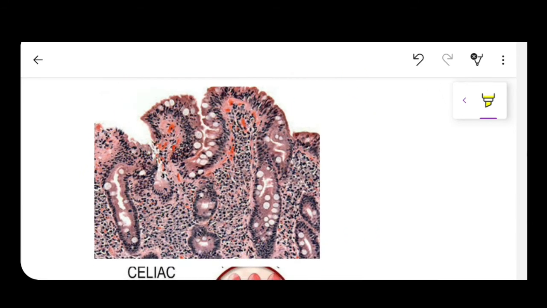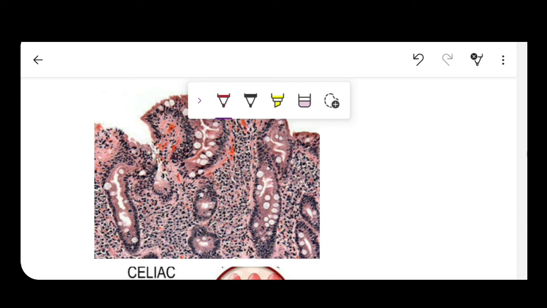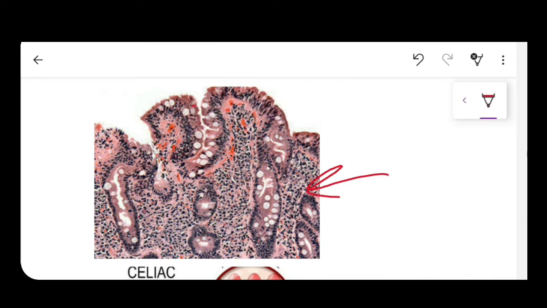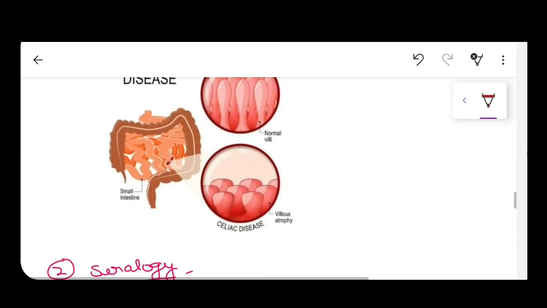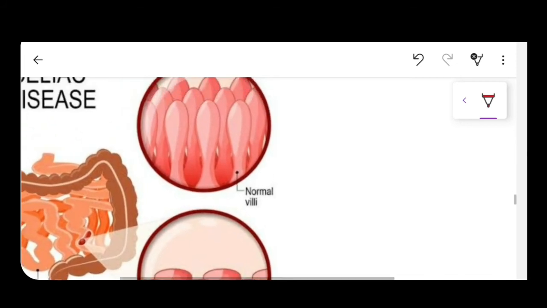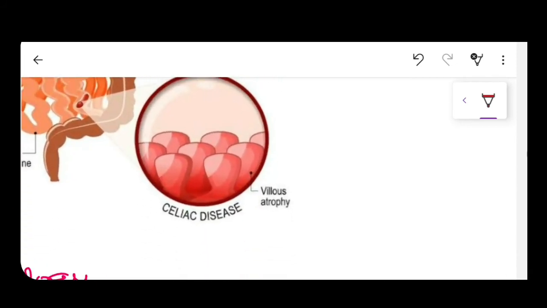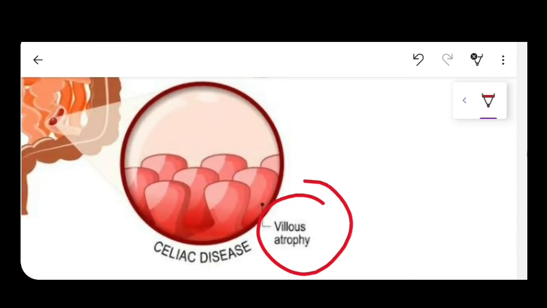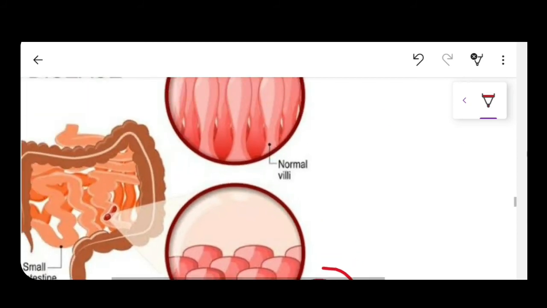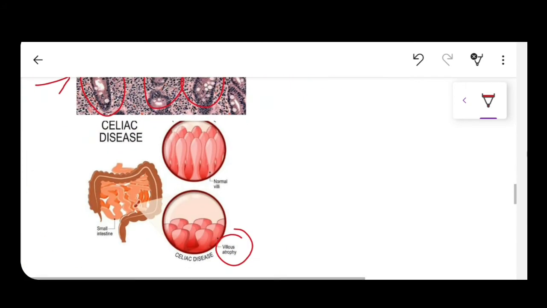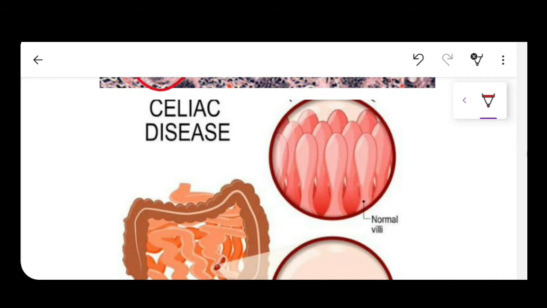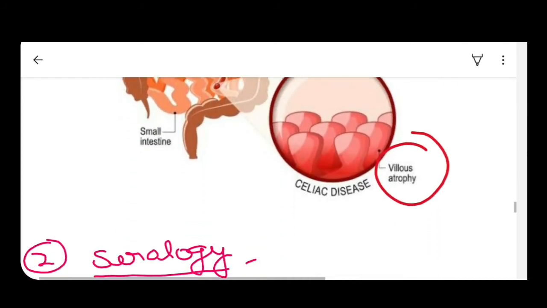Now this is, guys, crypt hyperplasia. These are the crypts, guys, which are showing crypt hyperplasia. And this is the diagram showing, guys, this is normal villi and this is villous atrophy. Atrophied villi will look like this, and this is a normal villus. So these are the different biopsy findings of celiac disease.